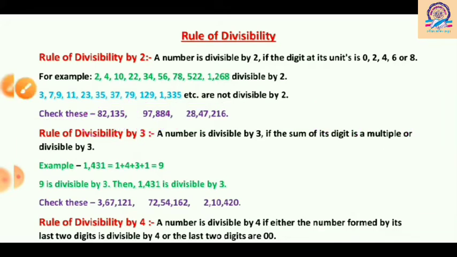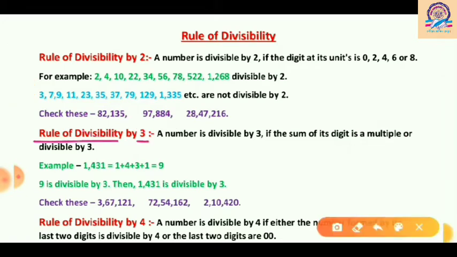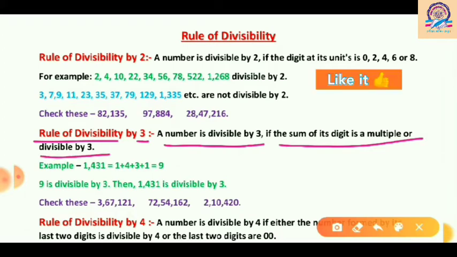Now come to the second rule, that is the rule of divisibility by 3. So what is the rule? Here we can study that a number is divisible by 3 if the sum of its digits is a multiple of 3, or divisible by 3.